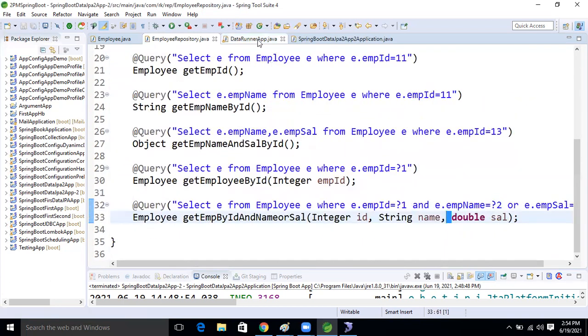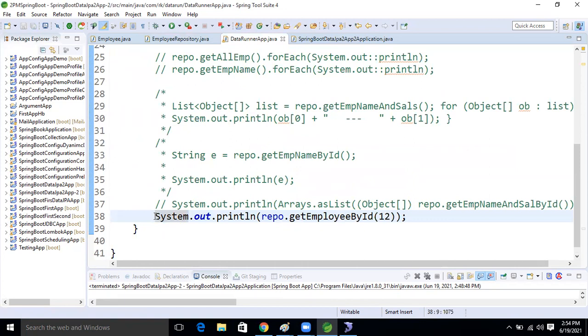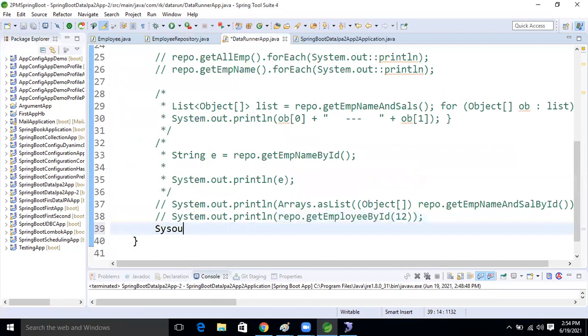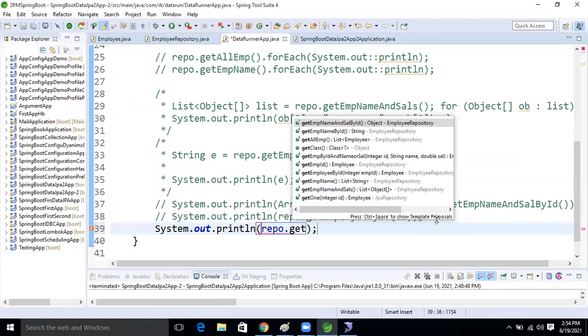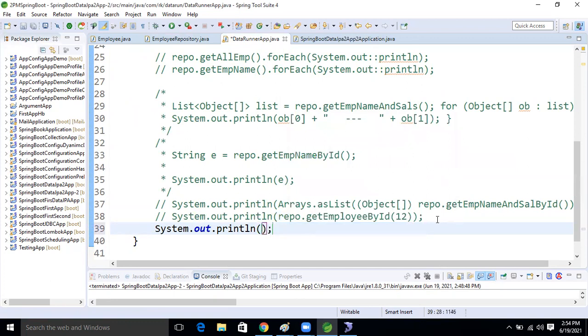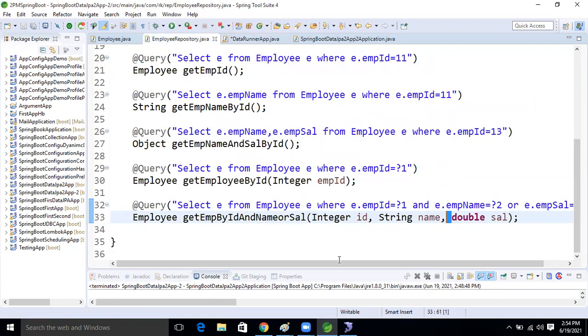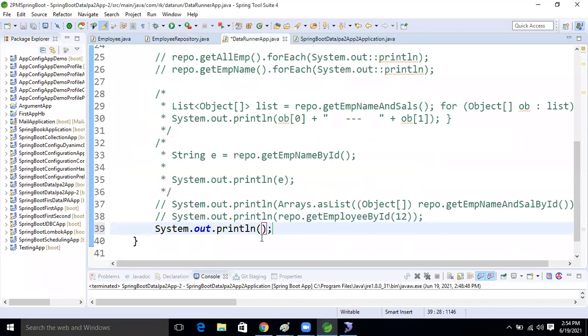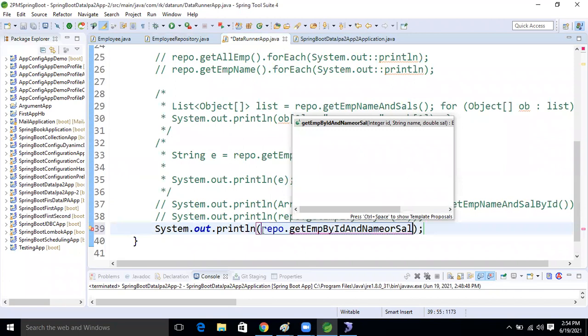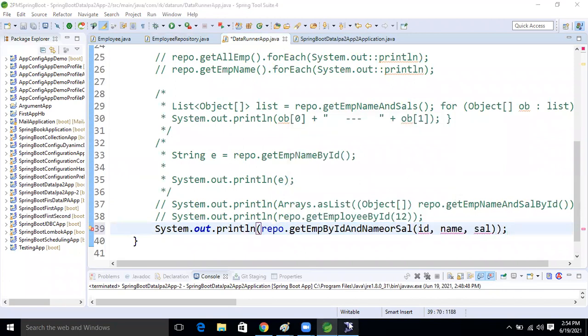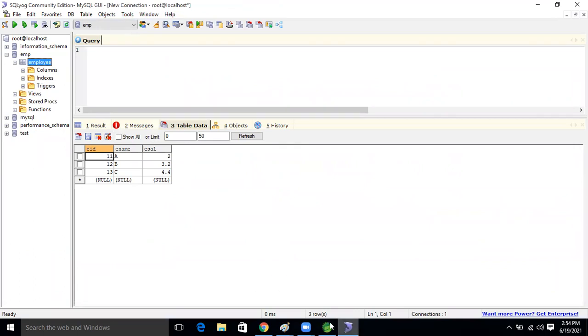Let's run the application and we will see this. I'm commenting this one out. Here, repo dot, what is the method name? Get emp by ID and name or sal. This is the method name. Inside that, I'm going to pass 11, A and 2.